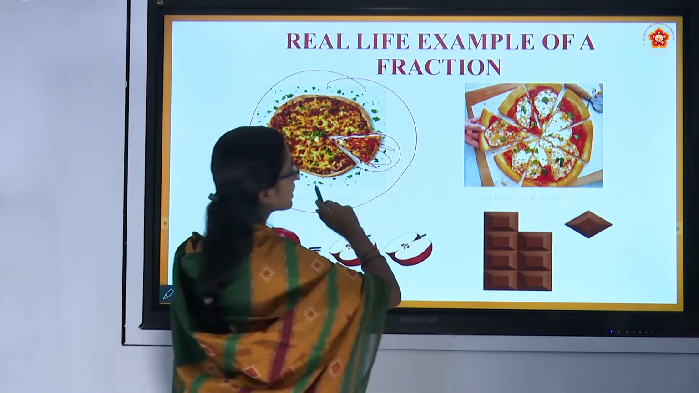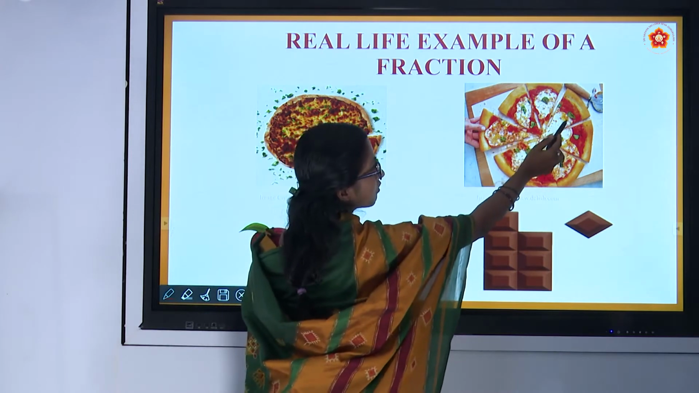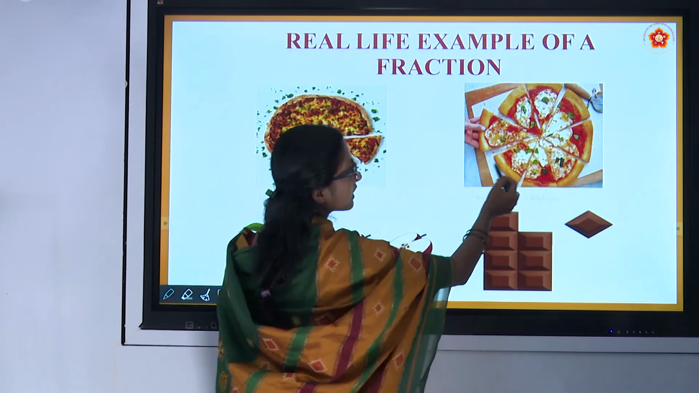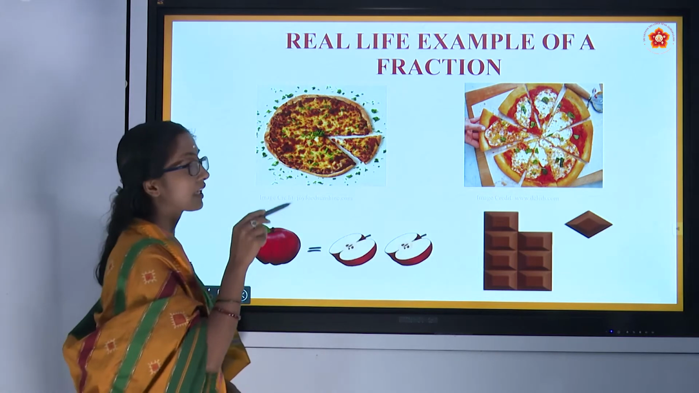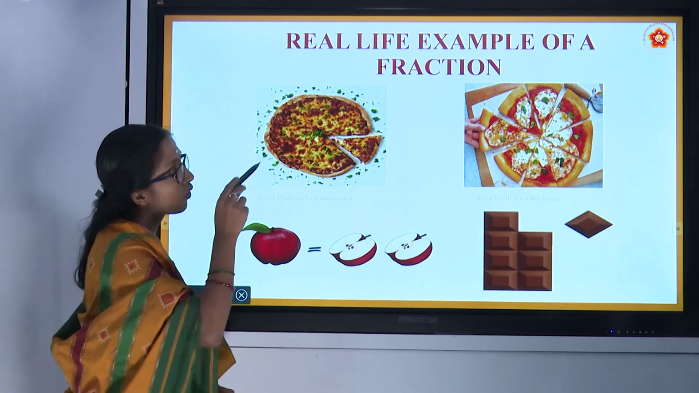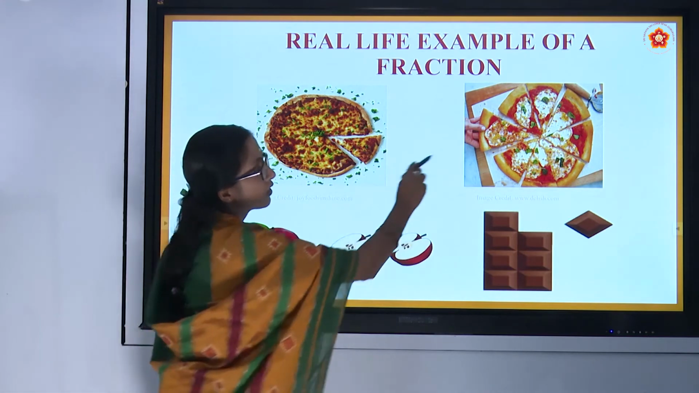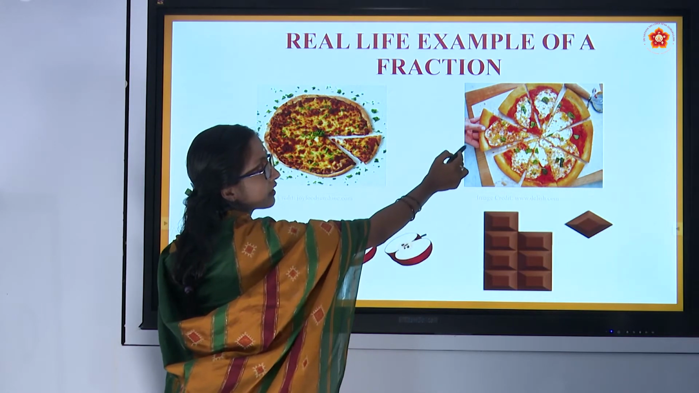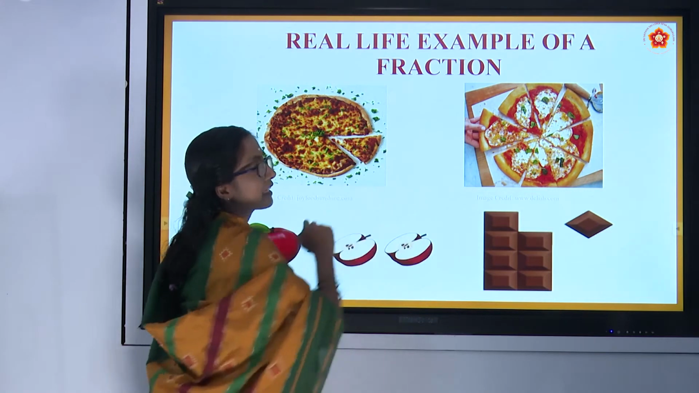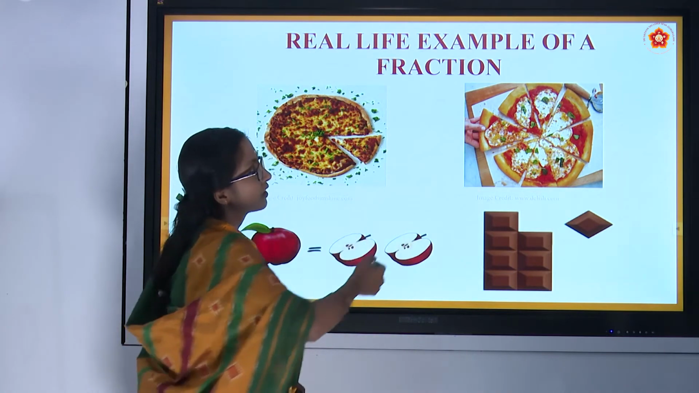This pizza is divided into 1, 2, 3, 4, 5, 6, 7, 8. There are totally 8 parts, which means 8 is the whole. The whole pieces are 8. You can see here, one part is taken by some person. Only the hand is visible, right? One part is separated from it.